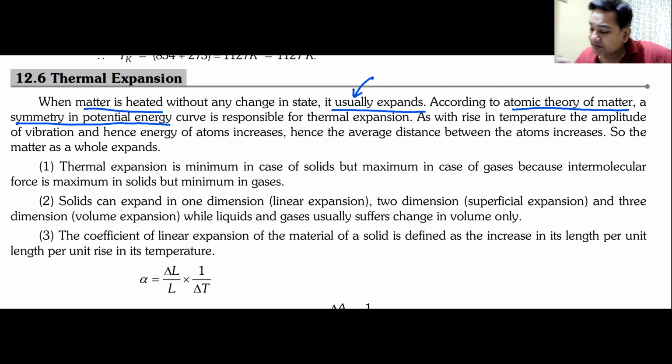Because of this potential energy graph, the body undergoes thermal expansion. When the temperature is increased, the amplitude of vibration and hence the energy of the atom increases, and hence the average distance between atoms also increases, no, sir?